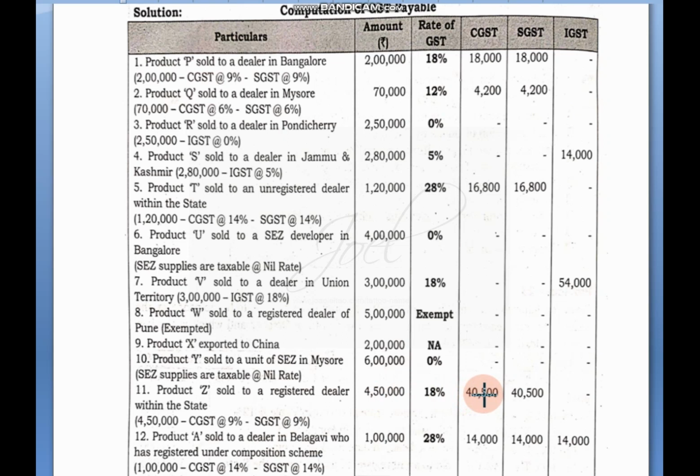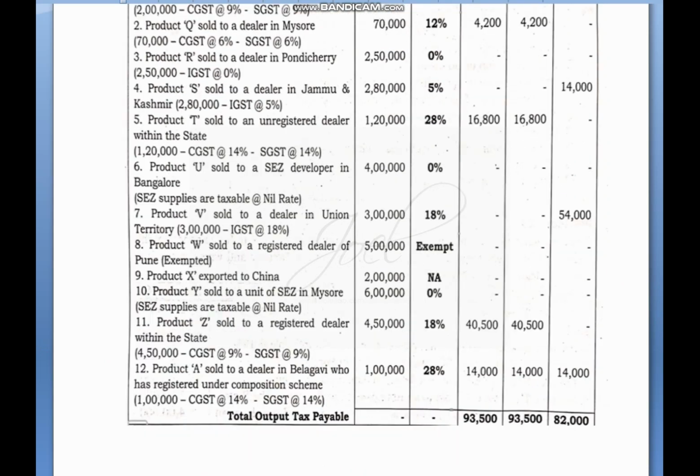Next, sold to a dealer under the composition levy scheme. So when it comes to the composition levy scheme, it is taxable under the SGST and CGST columns because it is within the state, so 14% and 14% we are considering only under the SGST and CGST columns. So this will be the final total we are getting. Final total, these are the final totals we have to consider.